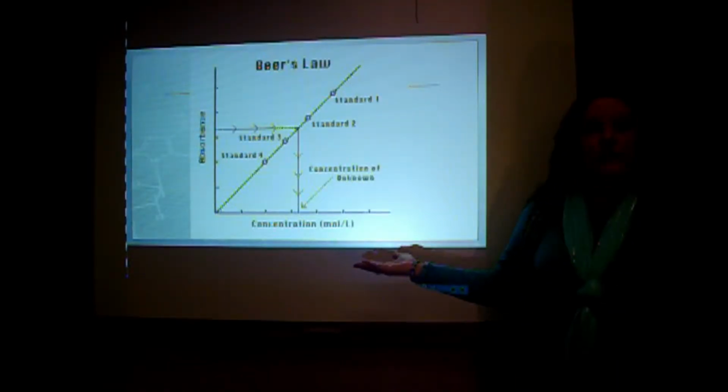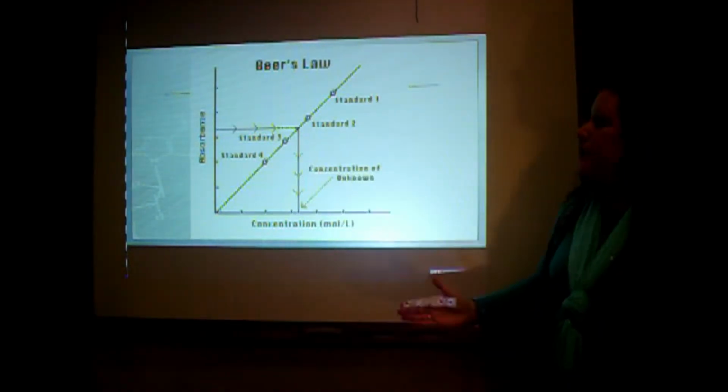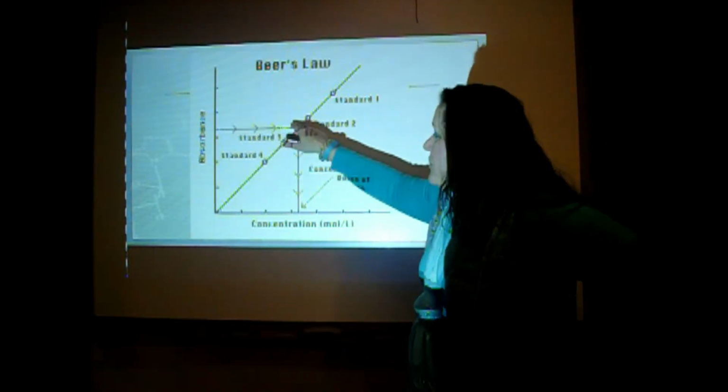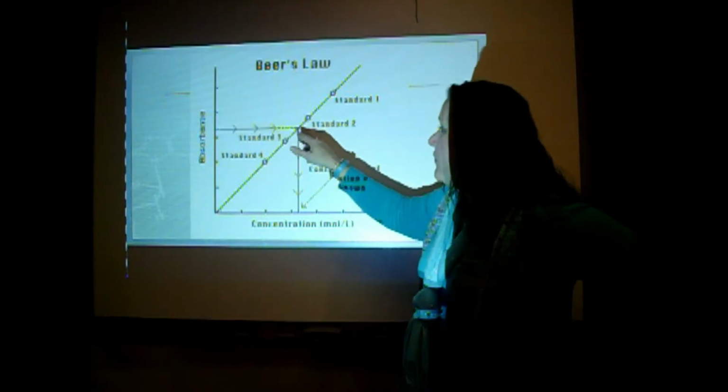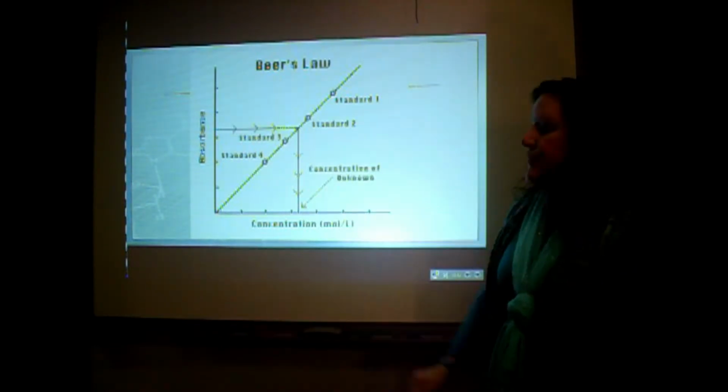The graph here shows the relationship I will be discussing with our live data collected. You can clearly see this straight line, which means it's a directly proportional relationship between absorbance and concentration, and we will be able to interpolate any point along the graph where our absorbance comes up for the concentration of the unknown.